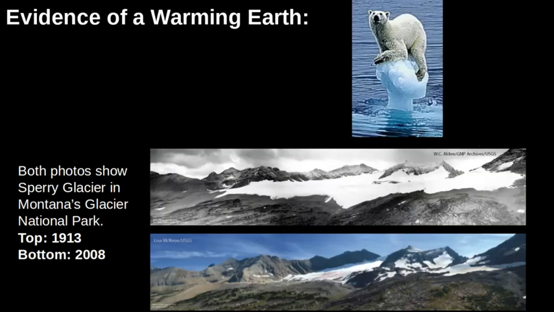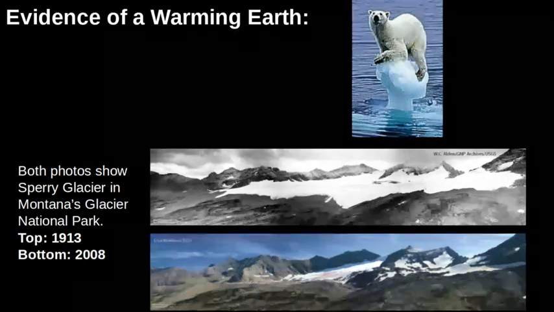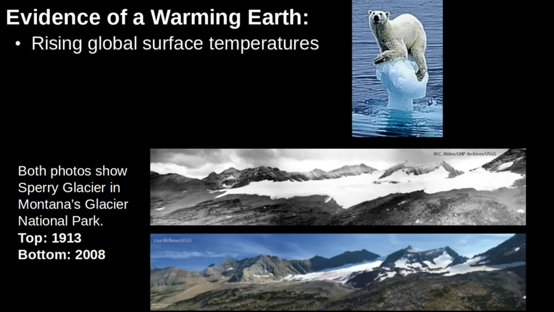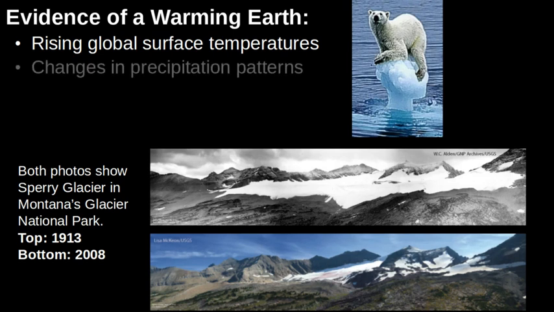Lastly for today, what is the evidence that the Earth is warming up? How do we know that climate change is actually happening and it's not just some kind of hoax that people are making up? Firstly, we can measure temperature. We can go back hundreds, if not thousands of years by looking at ice cores in Antarctica or other glaciers around Earth to see what the temperature of Earth's atmosphere was like hundreds or once again thousands of years into the past. So we know the Earth is heating up by measuring temperature over time.